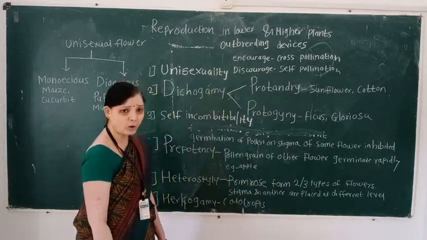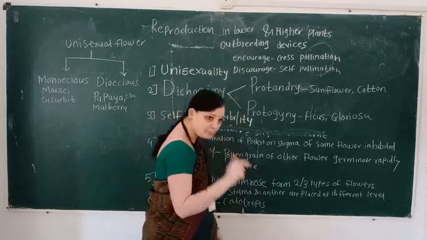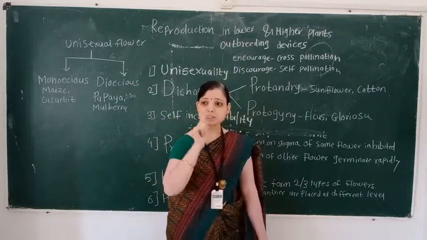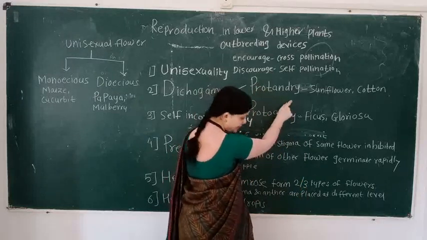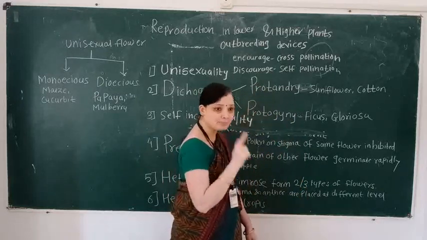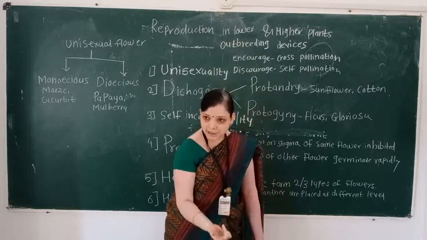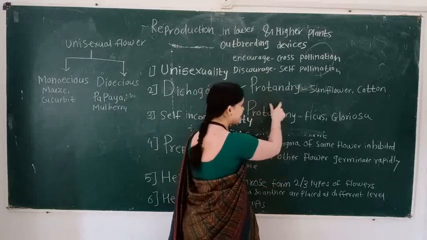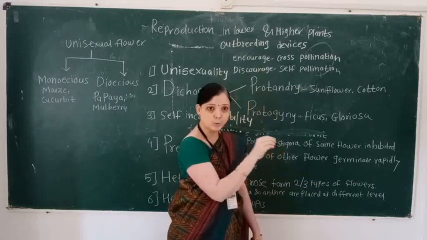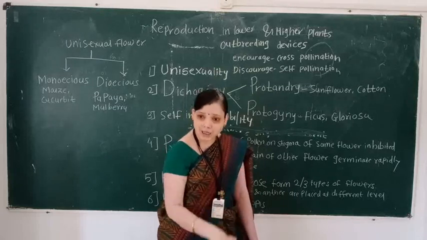Protandry means the maturation period of... then this condition is known as protandry, and this type of flower is known as a